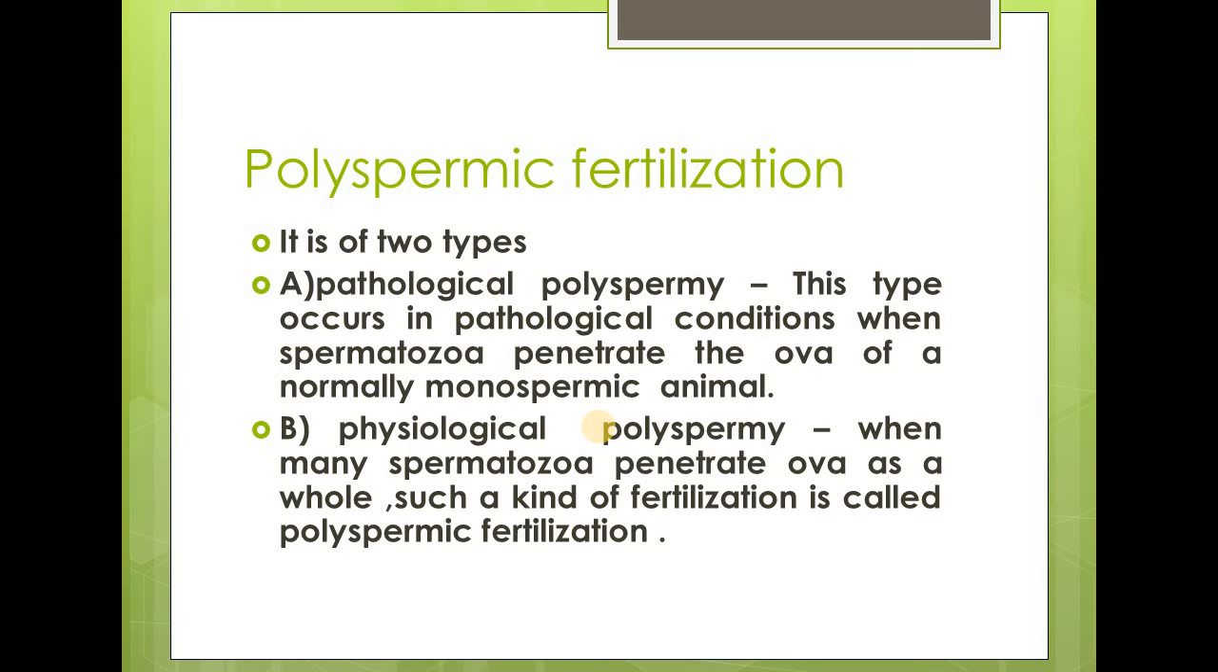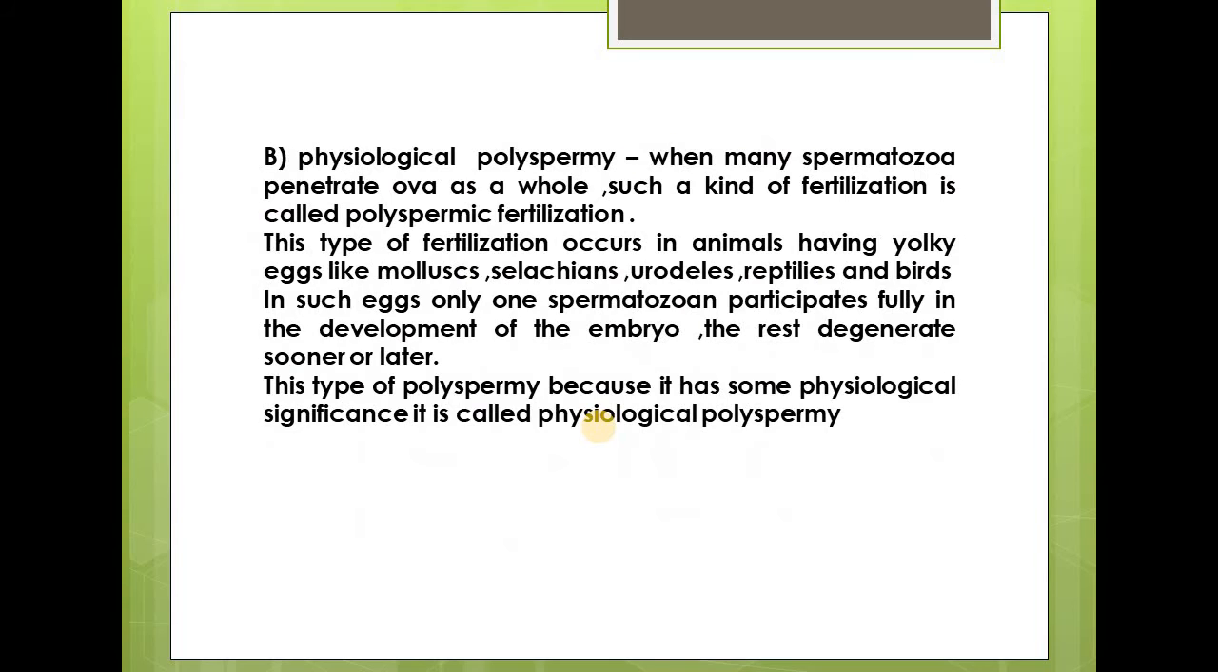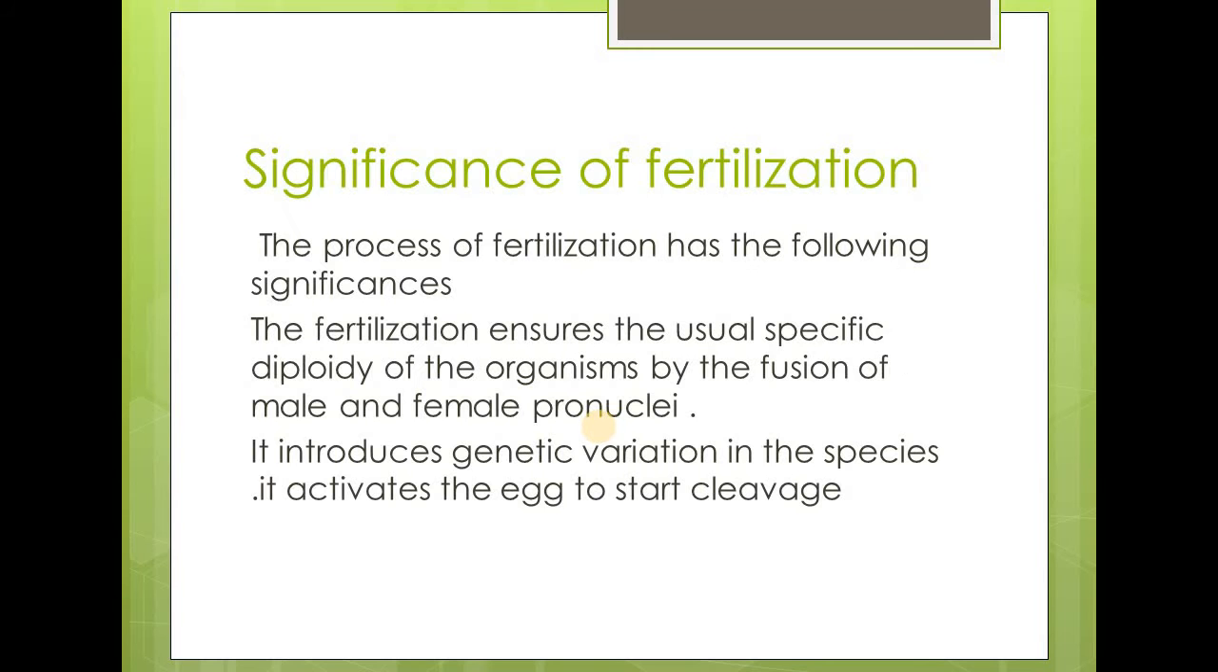So this is what is called physiological polyspermy. As I told, when many spermatozoa penetrate the ova, this type of fertilization occurs in animals having yolky eggs like mollusks, coelacanths, urodeles, reptiles and birds. In such eggs one spermatozoon participates fully in the development of the embryo and the rest degenerate sooner or later. This type of polyspermy has some physiological significance, so it is called physiological polyspermy.